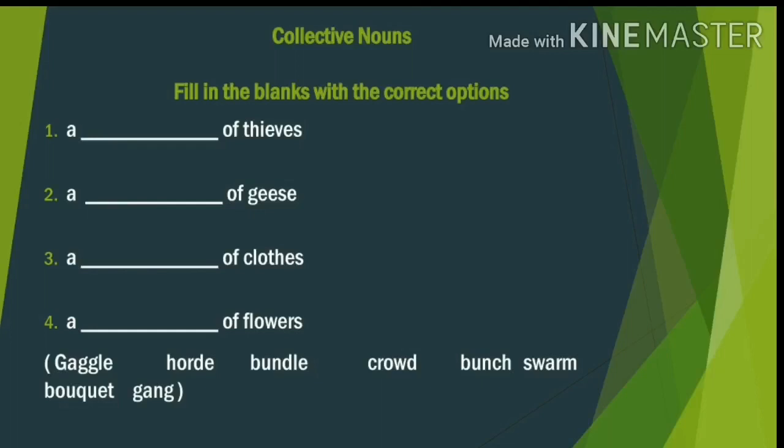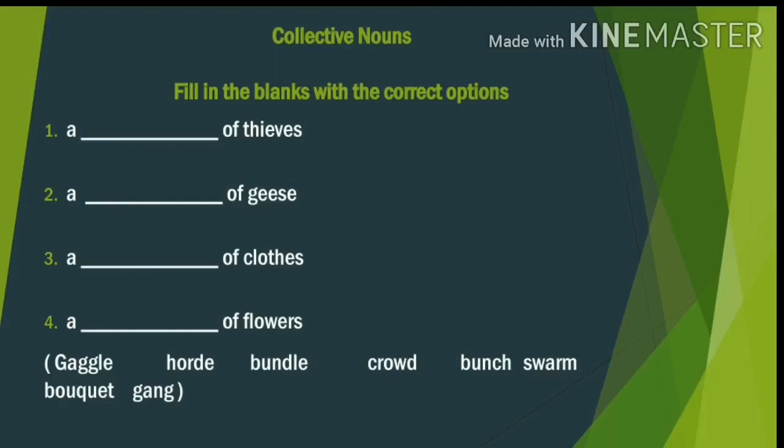It is gang. G-A-N-G, gang. A gang of thieves. Second one. A dash of geese. A gaggle of geese. Gaggle is a collective noun for geese.